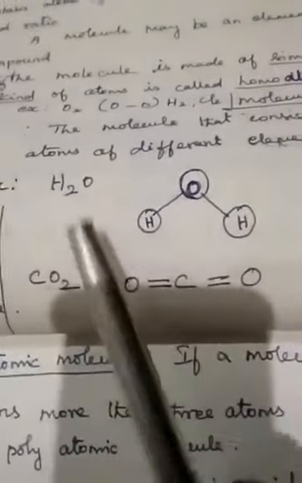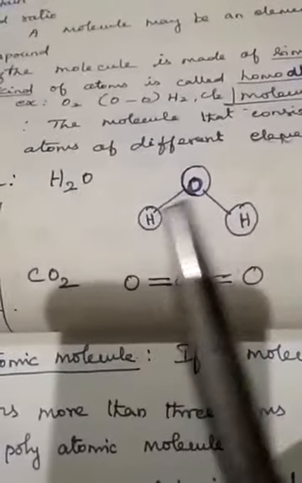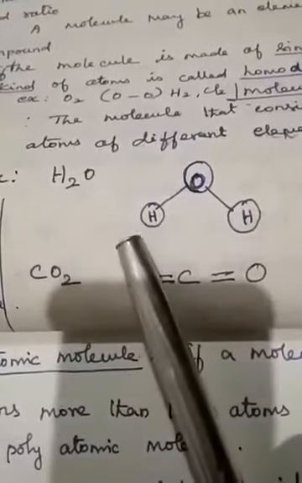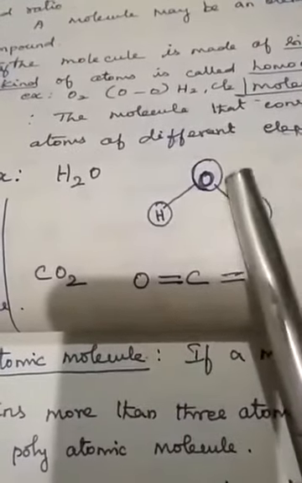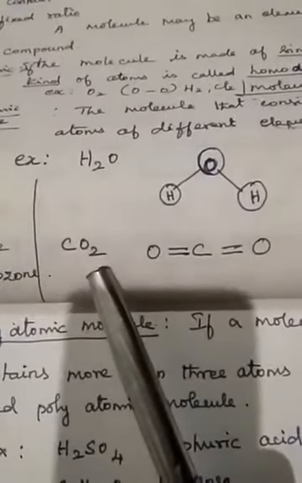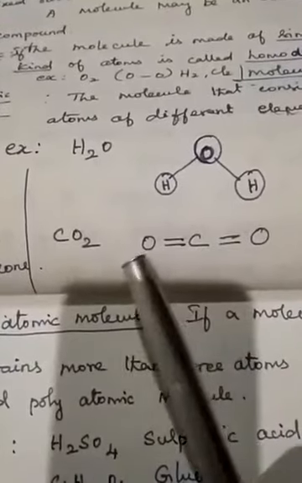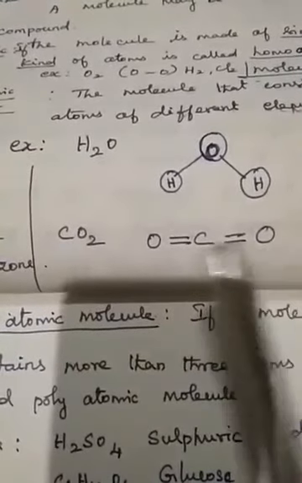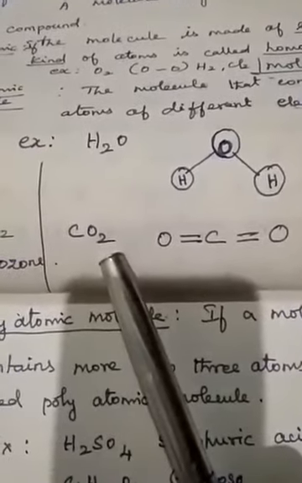So in this water molecule, two hydrogen atoms combine with one oxygen atom. So three atoms are combined to form a water molecule. Another example, carbon dioxide: carbon with two oxygen.